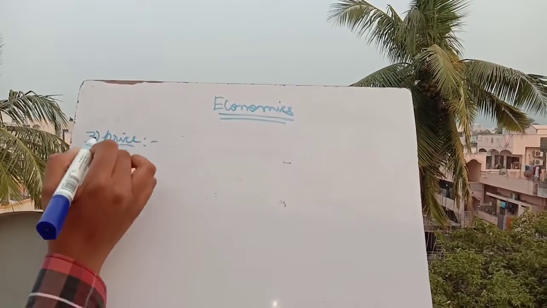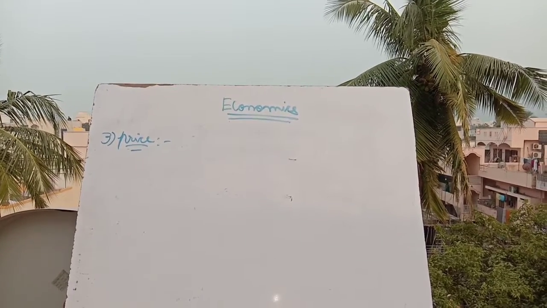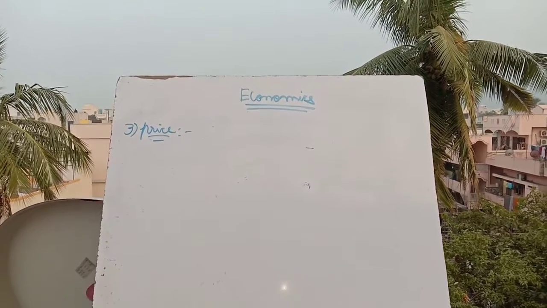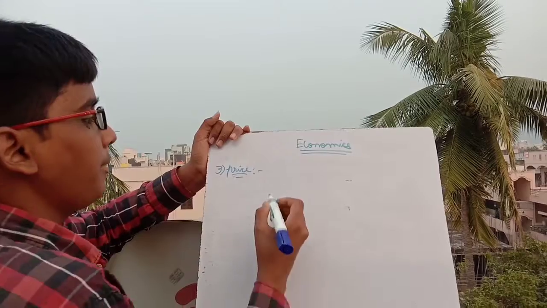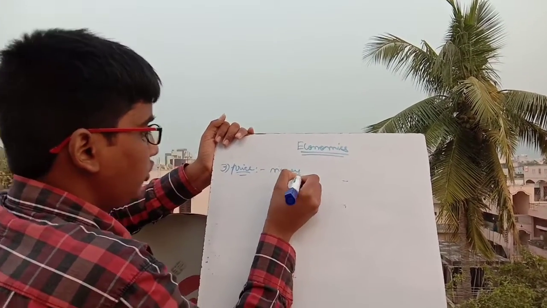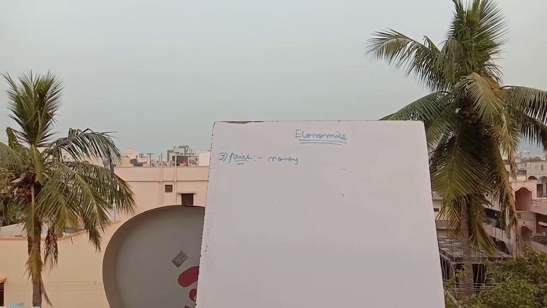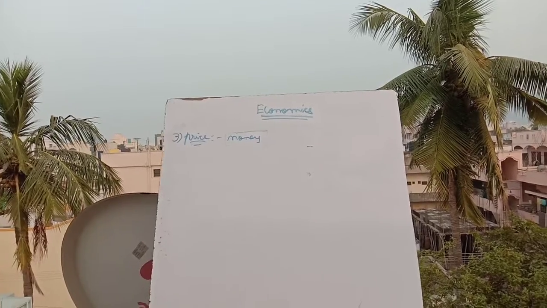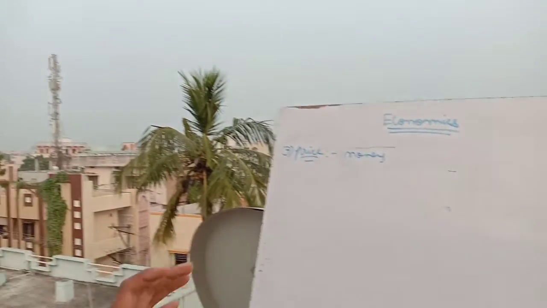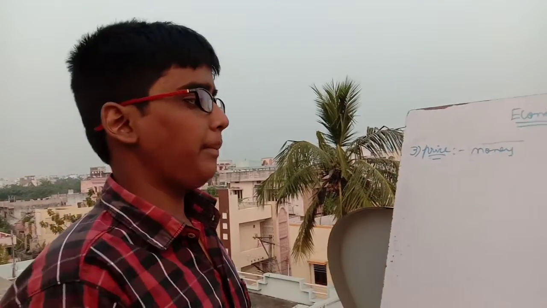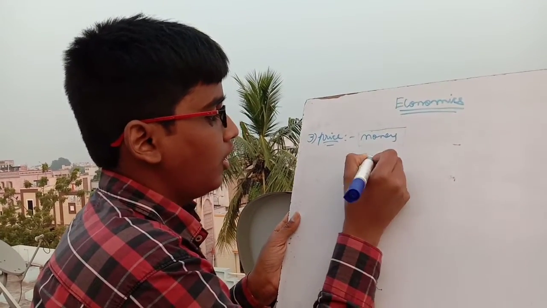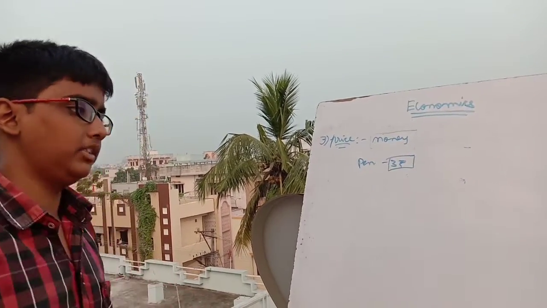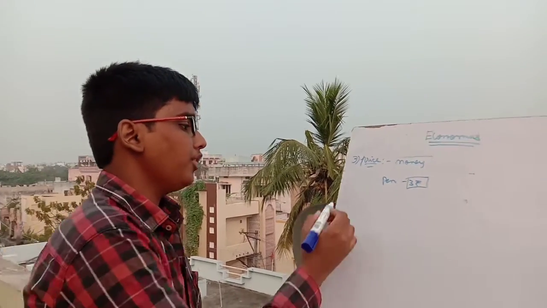So what is the meaning of price? Take any commodity: the value at which the commodity is exchanged for something. All economic goods are exchanged for what? Money. If any commodity is exchanged for money, it has some value in exchange, and that value in exchange is called its price. For example, take a pen. If the pen is exchanged for ₹3, then what is the price of the pen? That is ₹3. So friends, this is about price.